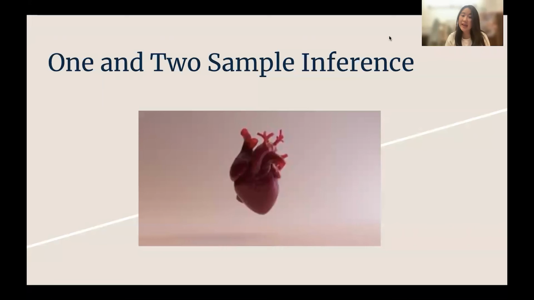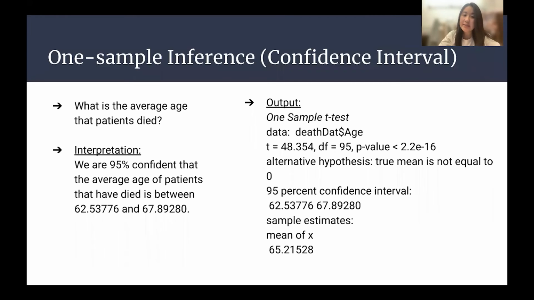Hi, I'm Angela Lay, and today I will be talking about 1 and 2 sample inferences. Using key variables in our data set, we were able to make both a 1 sample inference and 2 sample inference of heart failure. For our 1 sample inference, we decided to use a confidence interval to test the average age of the patients that died. We ran a 1 sample t-test of means and used the subsetted data death-dat and the age column with a 95% confidence interval. This led us to our interpretation, as you can see on the slide below.